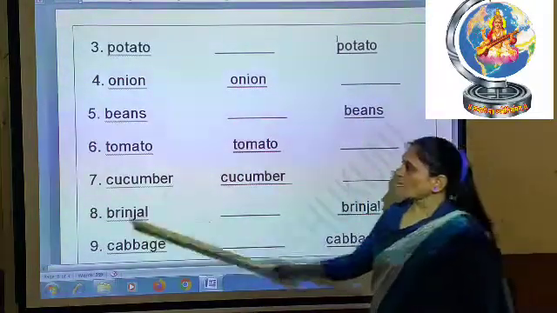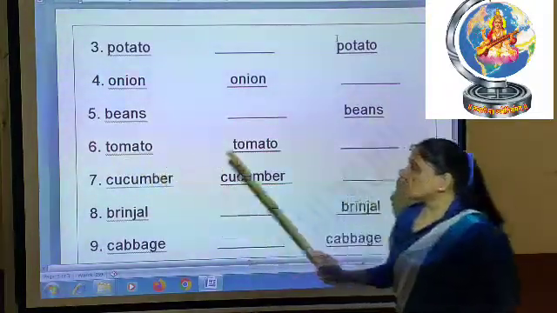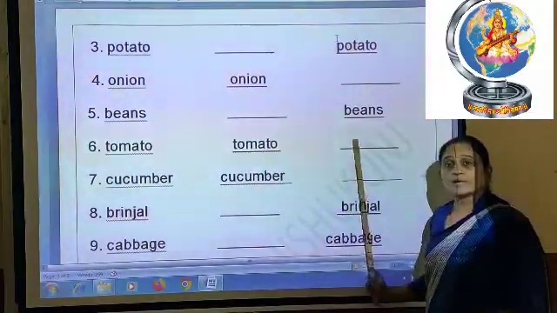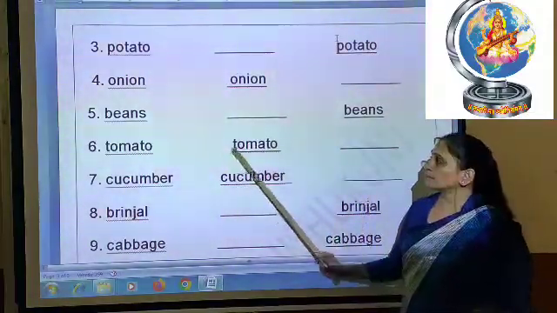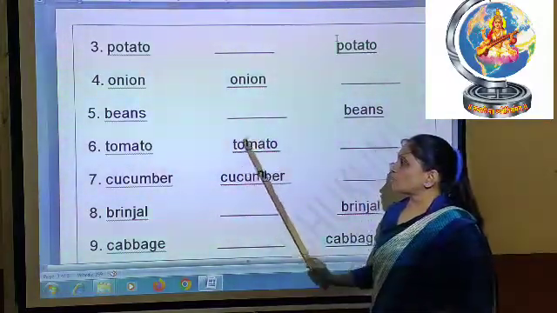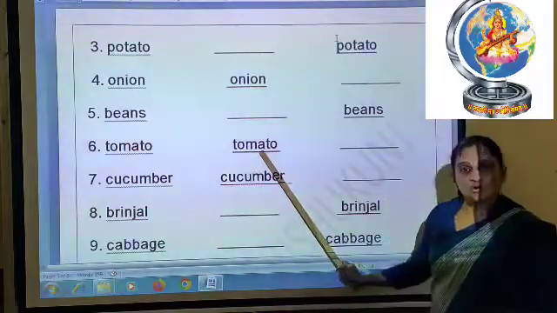Okay, 6 number is tomato. Tomato you can eat both ways. Some are making tomato sabji also, but we will write tomato in the raw column only. So here in the raw column you will write TOMATO, tomato.